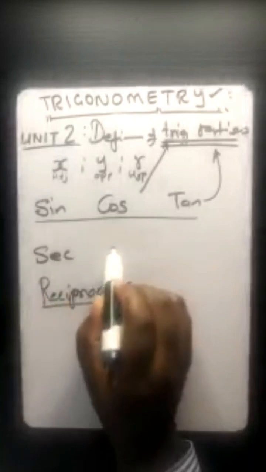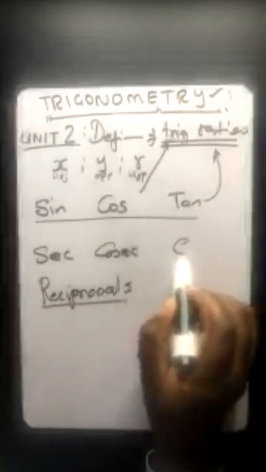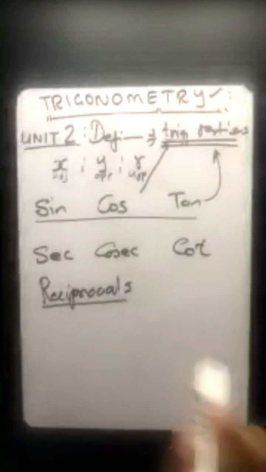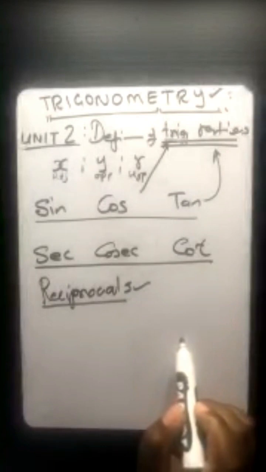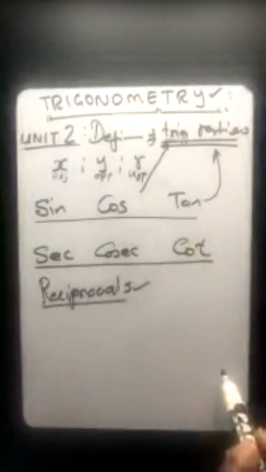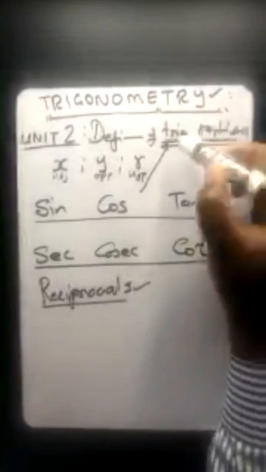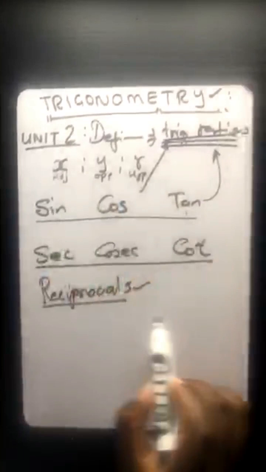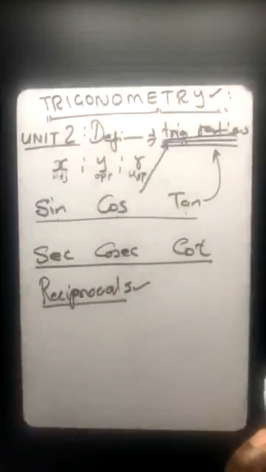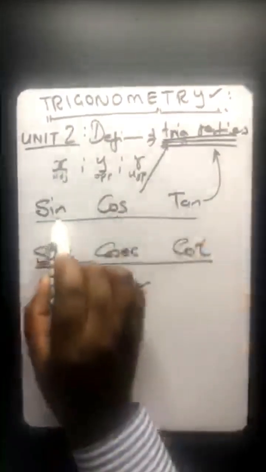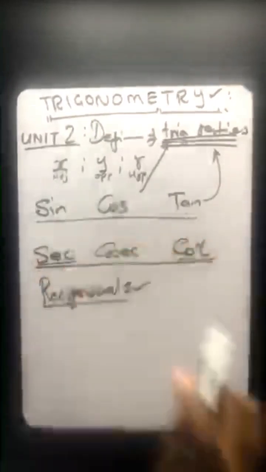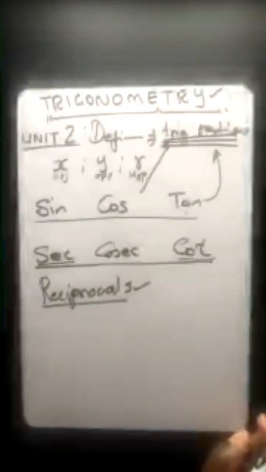You know sec, cosec, and cot. I'm telling you guys, these three things are what we call the reciprocals, or the inverses, of the trigonometric ratios. So in today's lesson, you've learned we have trigonometric ratios, which are sine, cos, and tan. And now we talk about the reciprocals. Sec is a cousin of either sine, cos, or tan. So let's see whose cousin is who.